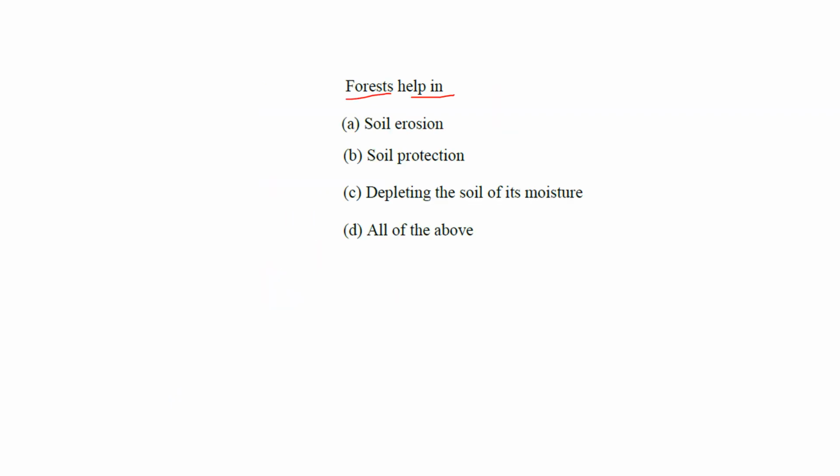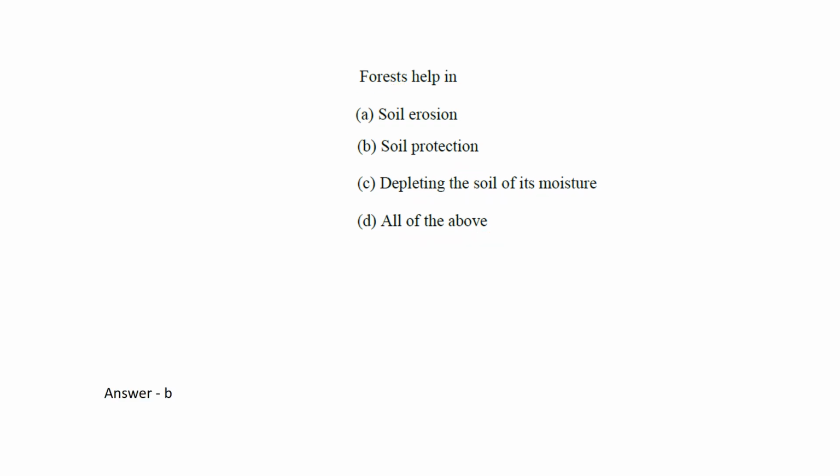Forest help in. Okay, soil erosion, soil protection, depleting the soil of its moisture, all of the above. Many of you can think the answer is actually D, but no, its answer is not D. In a hurry in the exam you can feel like all are correct, but it is actually B, soil protection. Its roots actually hold the soil.